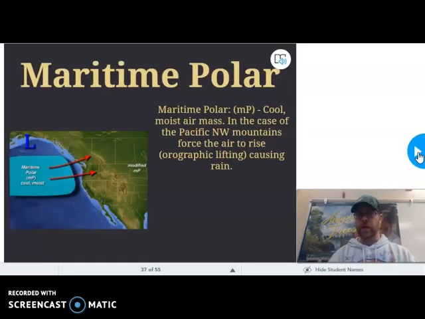Maritime Polar. Now I've moved from continental to maritime. So now I know that this air is full of moisture. And it's polar, so it's cool. And here it is, a cool, moist air mass. Okay? This is what I got to see when I was in Oregon, in the Pacific Northwest, when you have that constant cool rain always coming in like Seattle. That's because of the maritime polar air masses that are near there. It rains a lot, and it's actually kind of cold there.